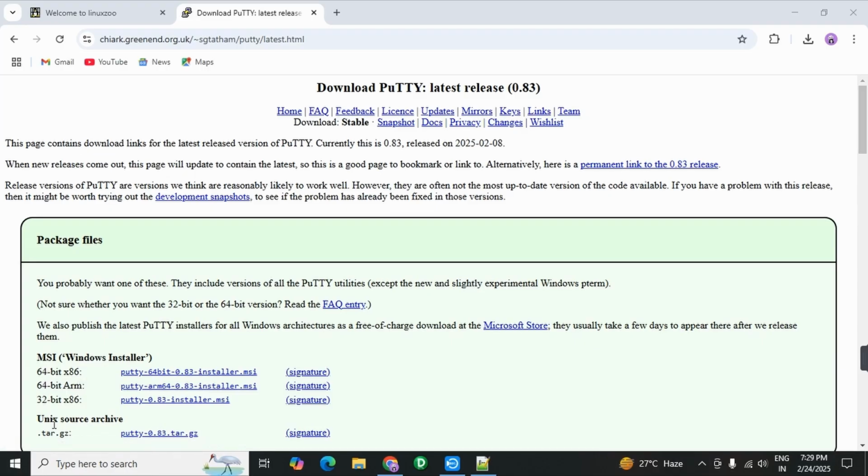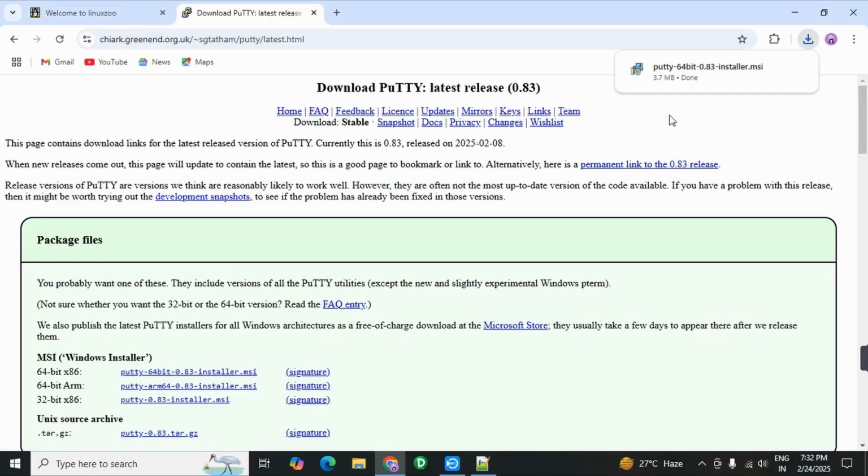Okay, if your system supports 32-bit, then click on this link. Okay, did you understand? Maximum everyone will have 64-bit, so click on PuTTY 64-bit. Click on it.